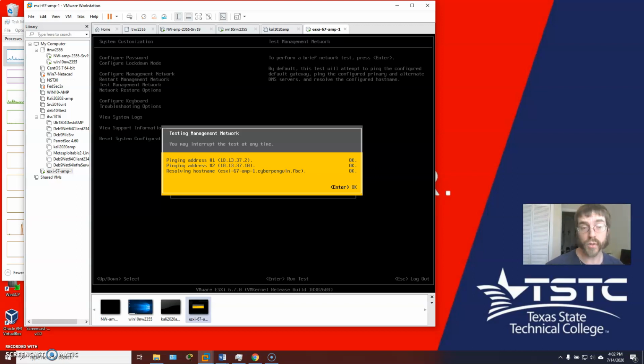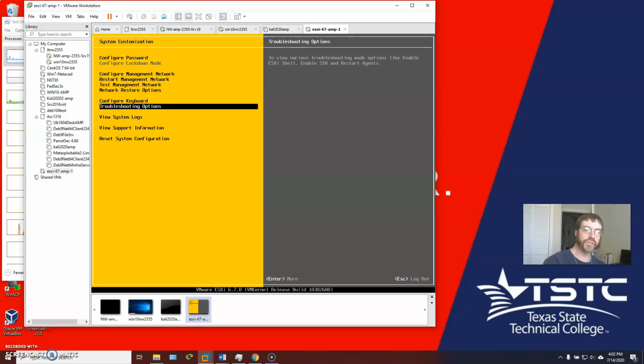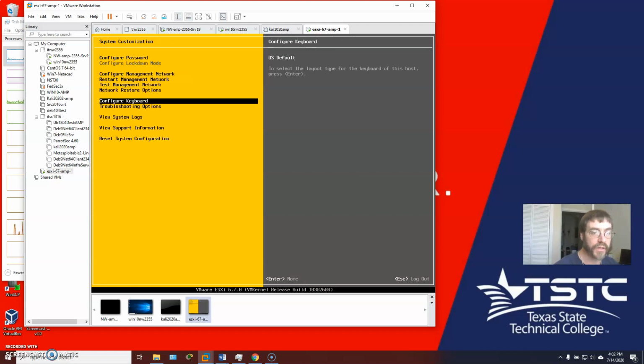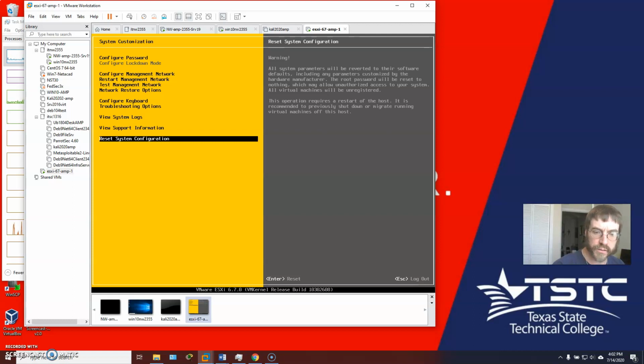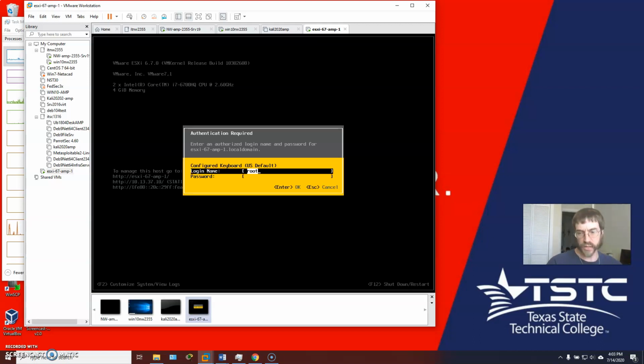The next thing I want to do is shut this thing down and make some hardware changes. I want to do all that before I start to clone this thing. Now, I'm also going to turn a few other things on. I'm going to enable the shell. I'm going to enable SSH, give myself all the options. This is kind of the opposite of putting this thing in lockdown mode. Escape. Notice that you cannot reboot from here. You have to go all the way out in order to tell it to shut down and restart. F12, and I'm going to pause here.